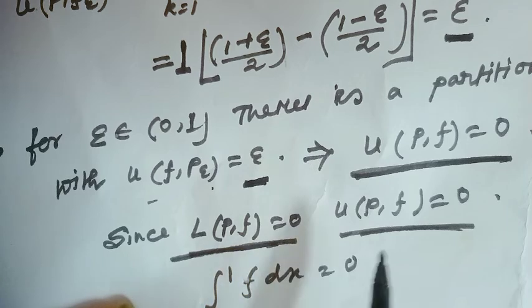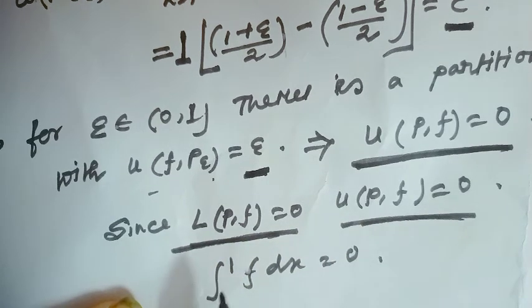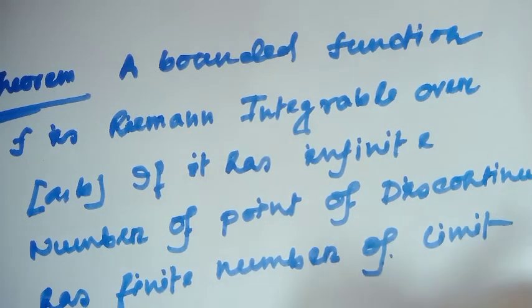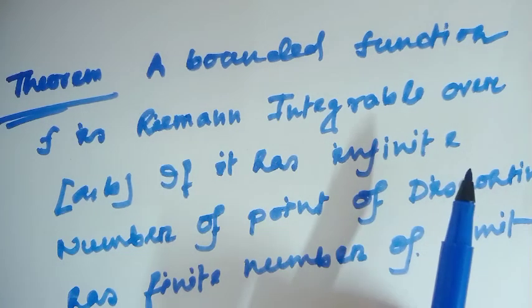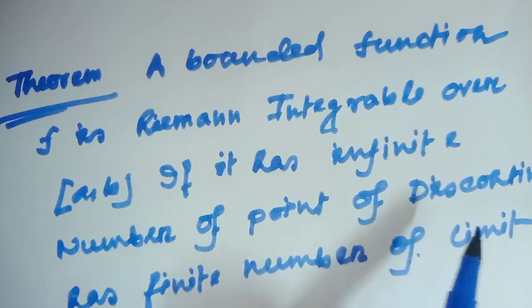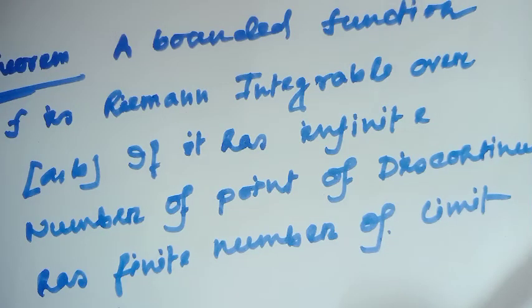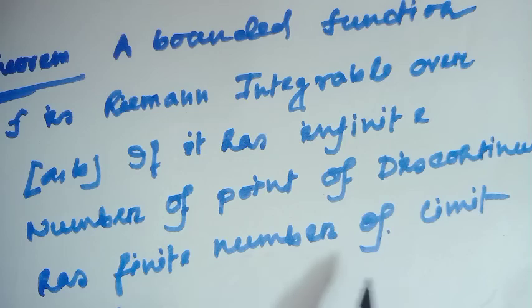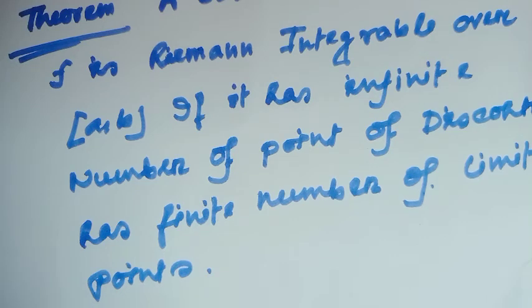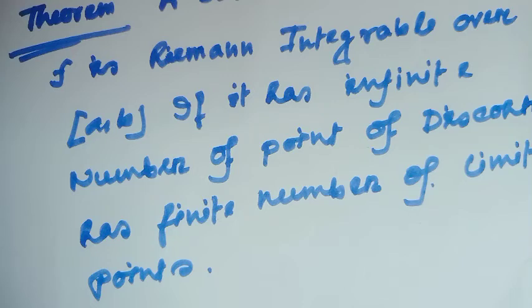Since both are 0, therefore the integral from 0 to 1 of f(x) dx would be 0. Are you getting? The theorem: a bounded function f is Riemann integrable over the closed and bounded interval [a, b] if it has an infinite number of points of discontinuity and otherwise has a finite number of limit points. If a function has an infinite number of discontinuities or a finite number of limit points, then obviously this bounded function is Riemann integrable.